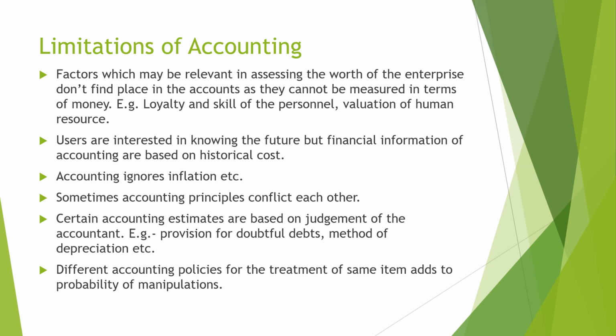Second one, users are interested in knowing the future, but information is based on historical cost. Accounting is based on historical cost. We can estimate the future, but we cannot present the future. So there is always an uncertainty for the future. That's one of the limitations of accounting.